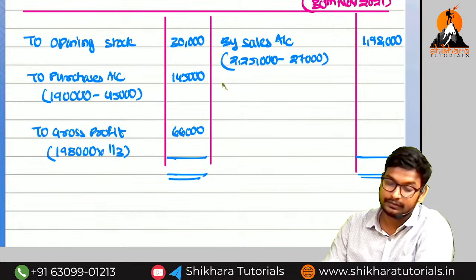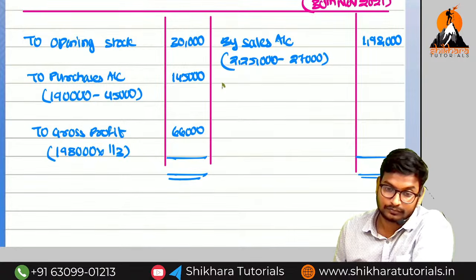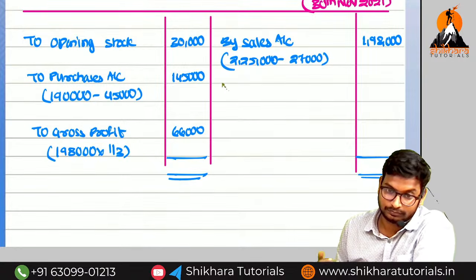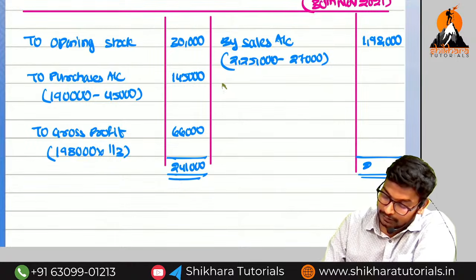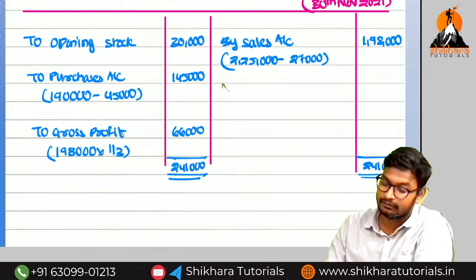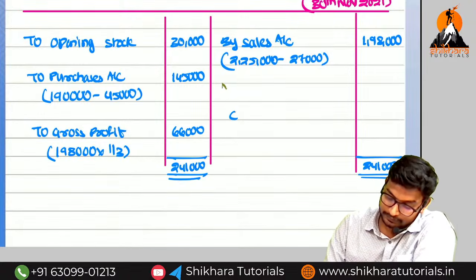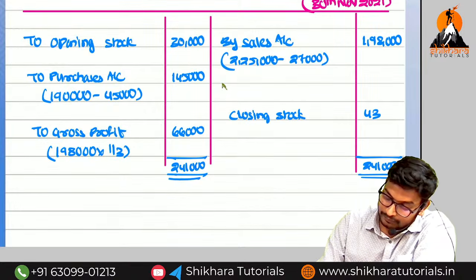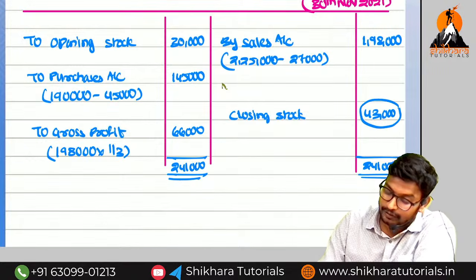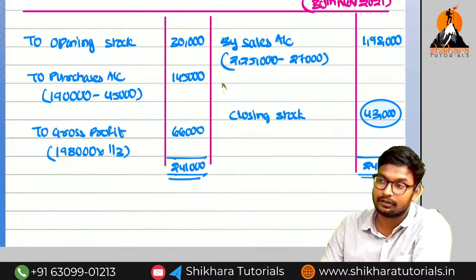How much is the total? 2,41,000 and 2,41,000. What is the balancing figure? This is called the closing stock. How much, Amma? 43,000. Can you get the logic?